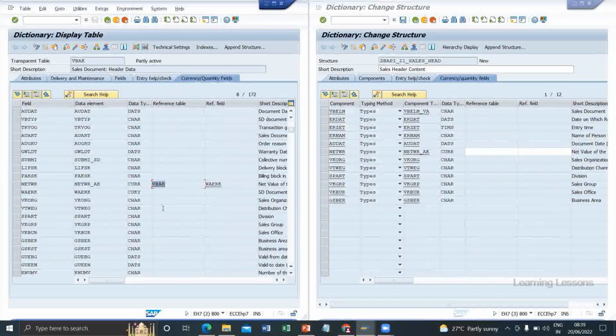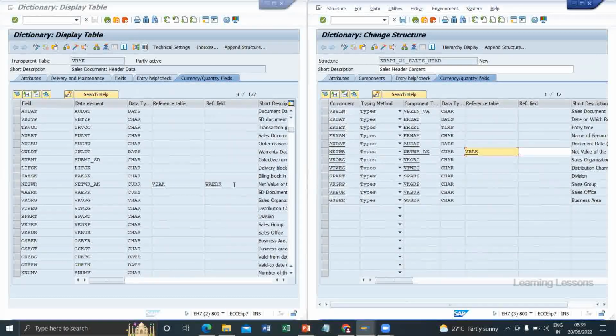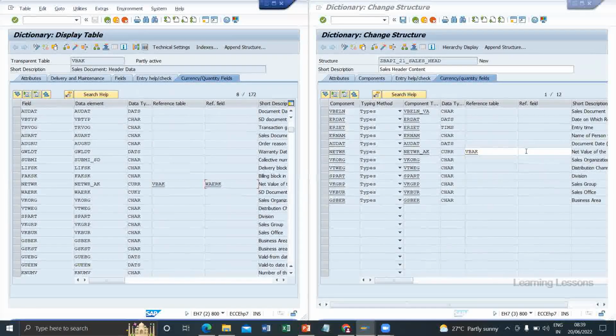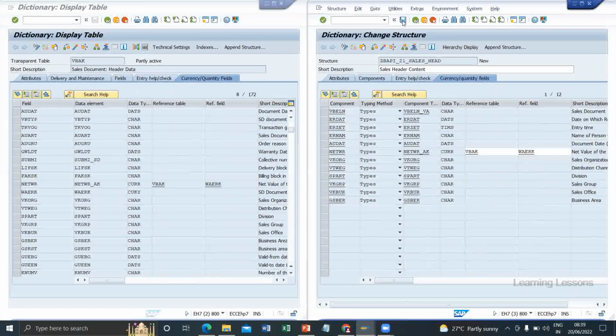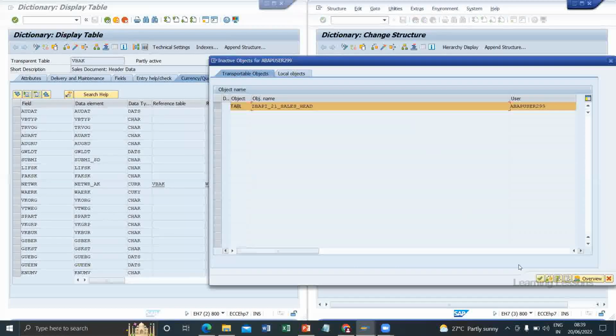Because this is very sensitive data, as I mentioned at the time of table creation, if there are currency and quantity fields, we have to give the reference table and reference field. Then activate this structure.